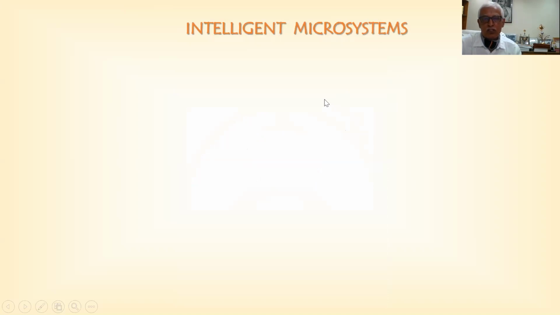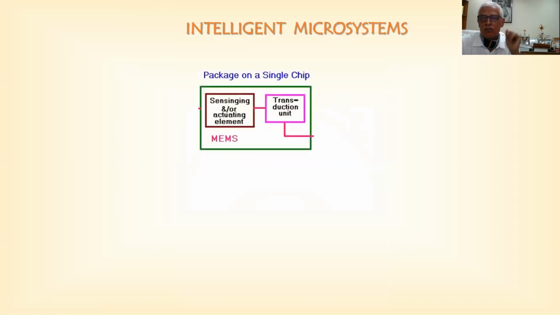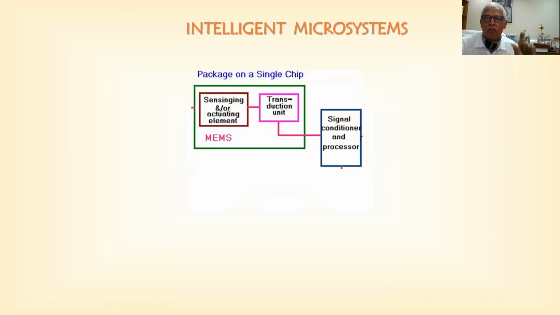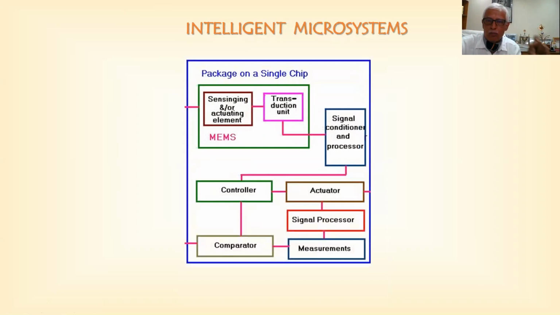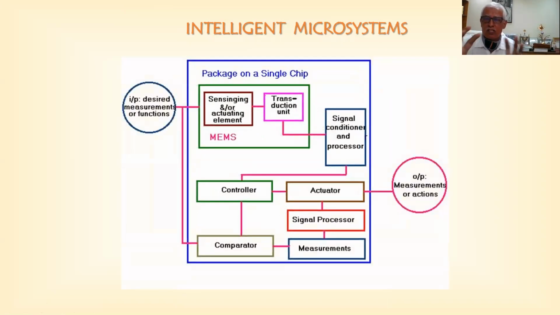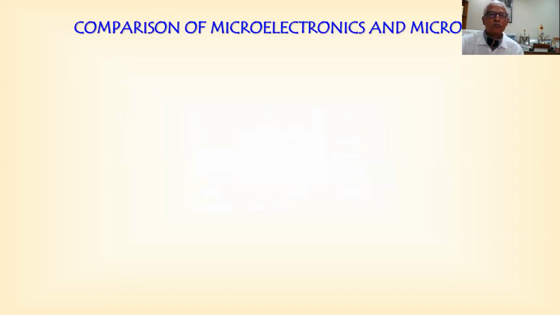And we have intelligent microsystems now. So we are introducing intelligence to it. That means a feedback element, and it compares and controls. The signal processing unit also comes into the picture, then takes the measurement, compares, and so on. So it will have the desired measurement of the functions, and whether the output actions are matching their desired expectations or not. So everything is clubbed into a small box, and we put it into a tiny thing.